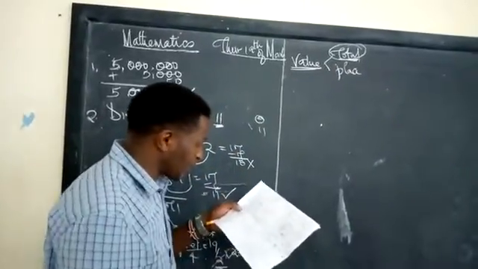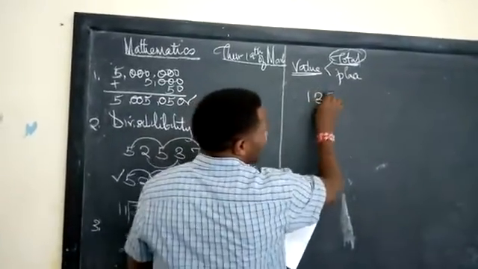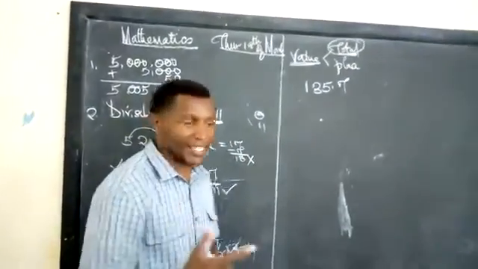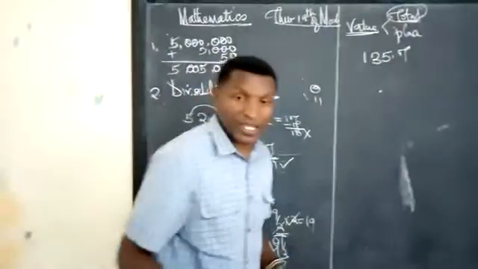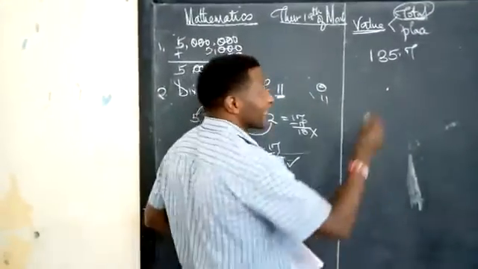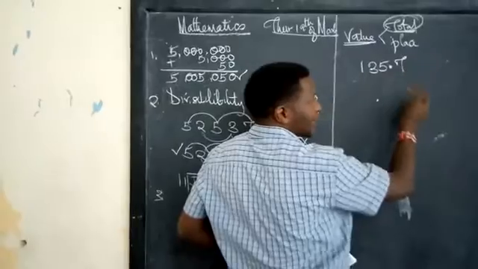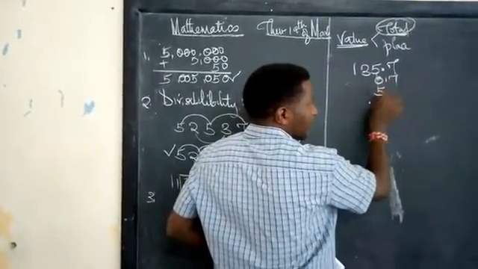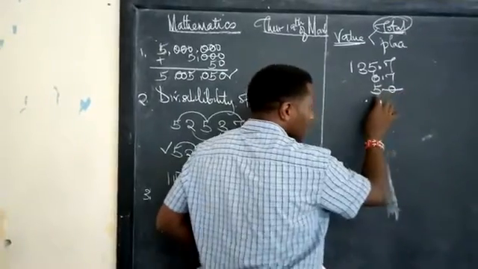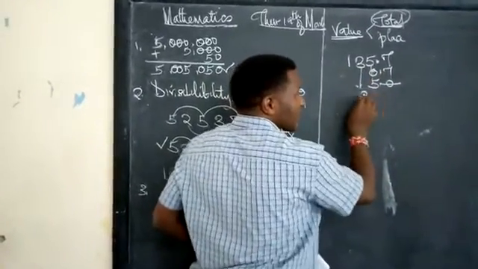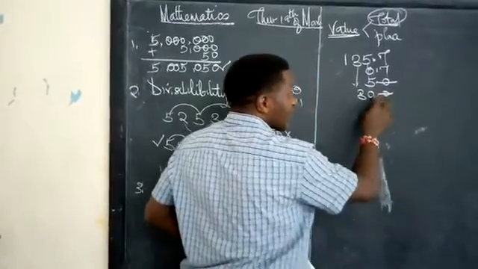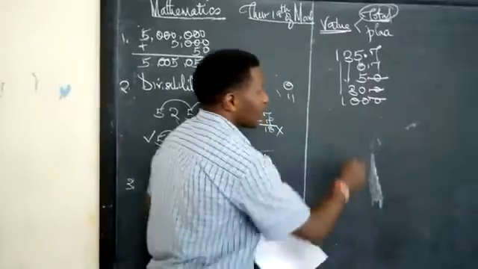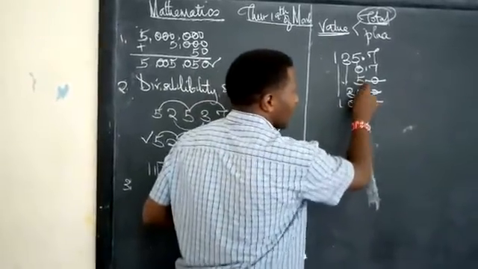Then you have been given digits like these: 135.7. Which one has the greatest value? We write the values of all these digits and see which one has the greatest, meaning the biggest. Check, we start with 7. This becomes 0.7. Come to 5, it becomes 5.0, which is actually 5. When we come to 3, it becomes 30.0. Again, this is 30. Come to 1, this is 100.0. Ignore that. We have 100, 30, 5, and 0.7.